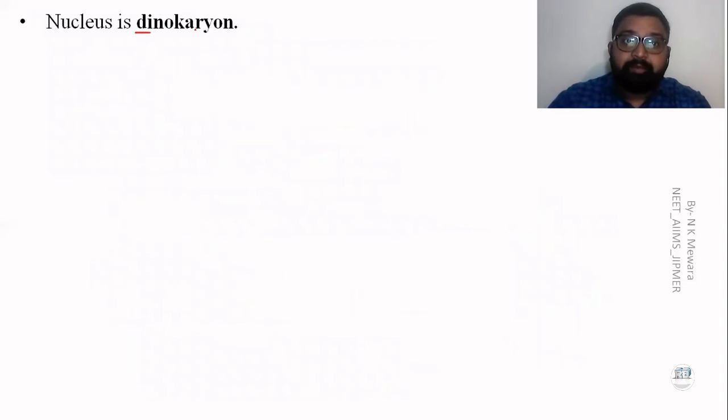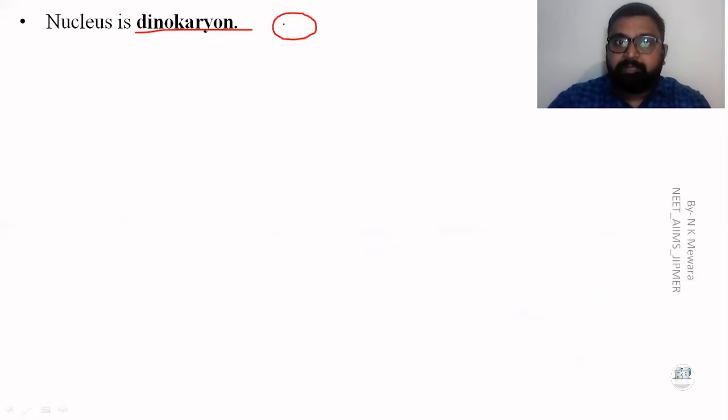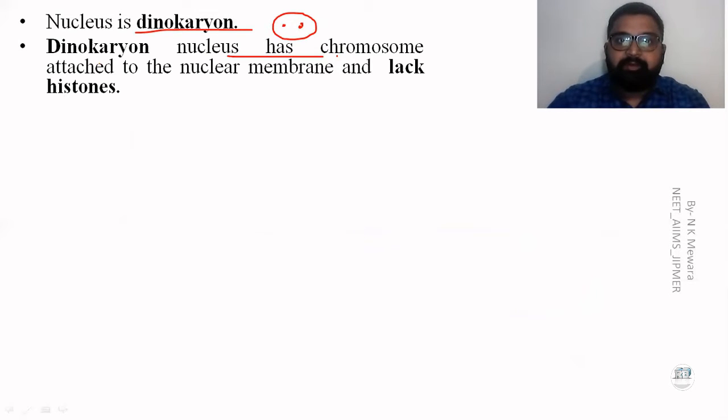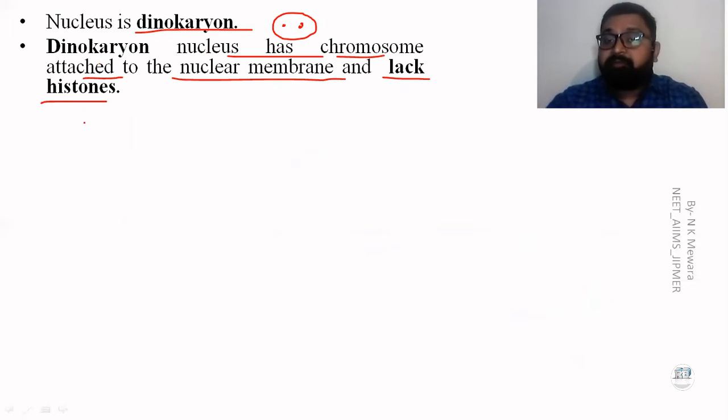Nucleus: the dinokaryon. What do you mean by dinokaryon nucleus? The dinokaryon nucleus has its chromosomes attached to the nuclear membrane, and histones are absent. Very important part of the topic.